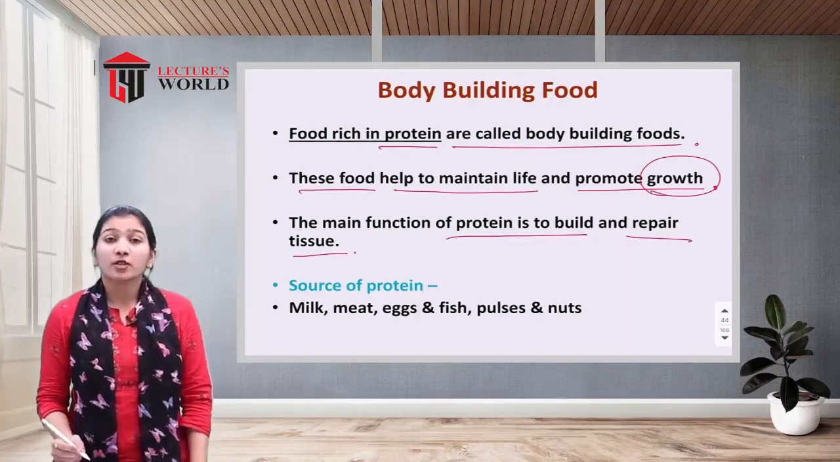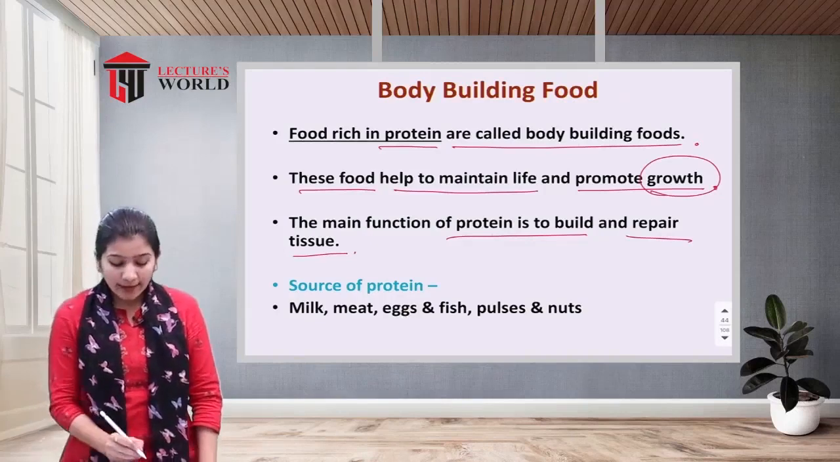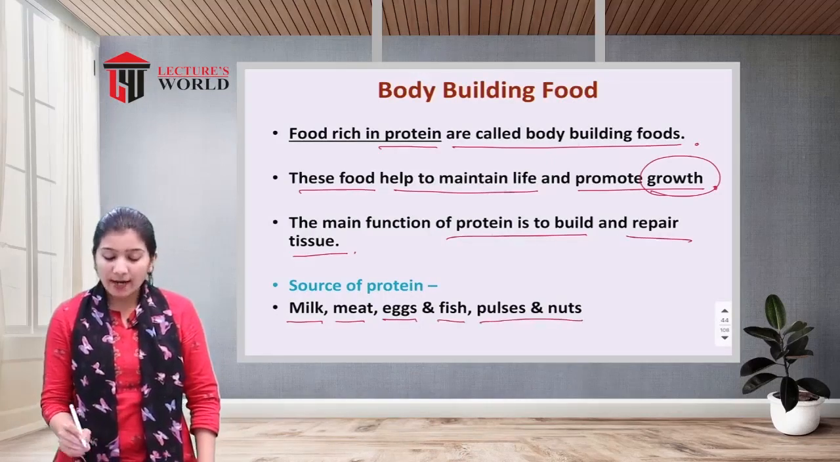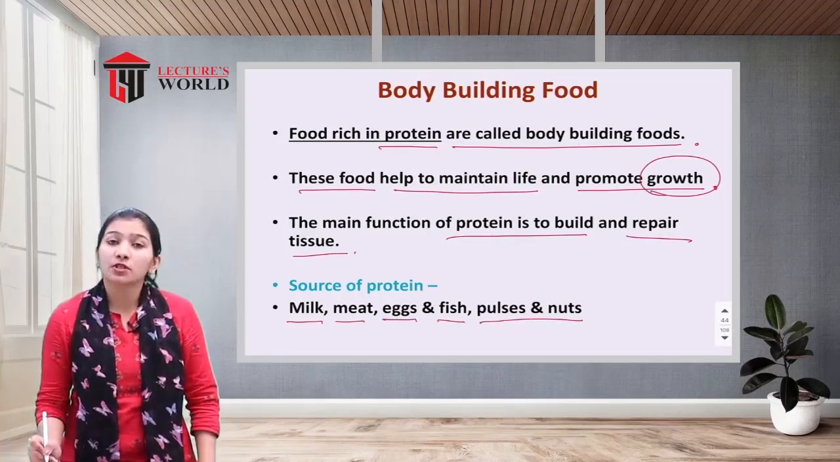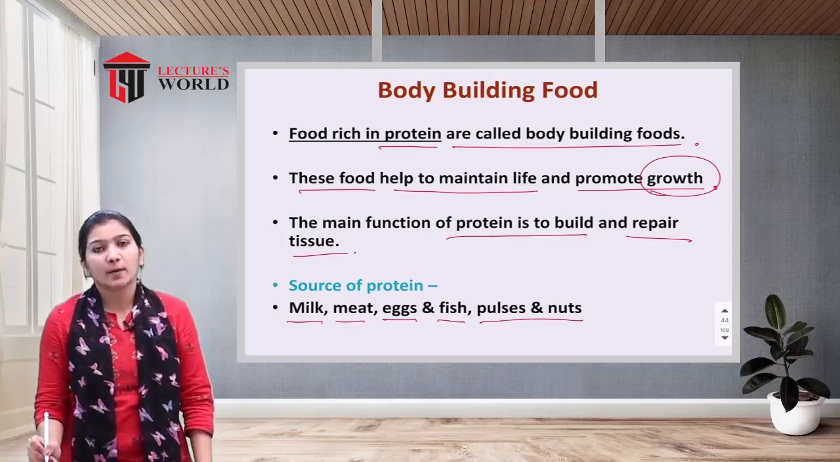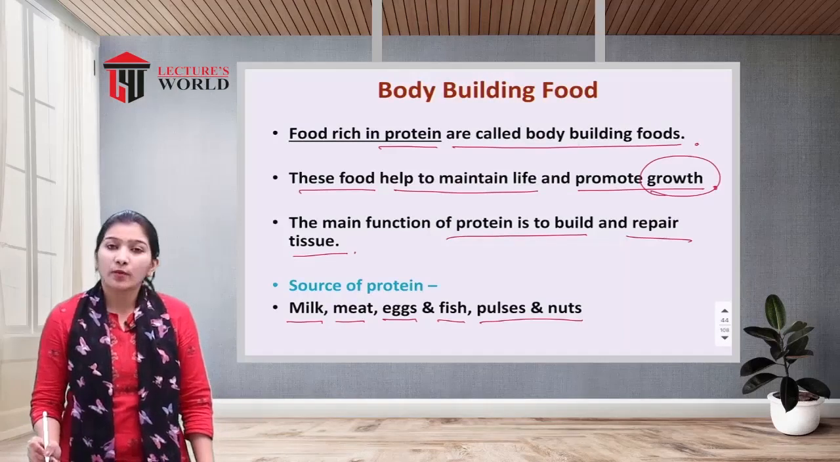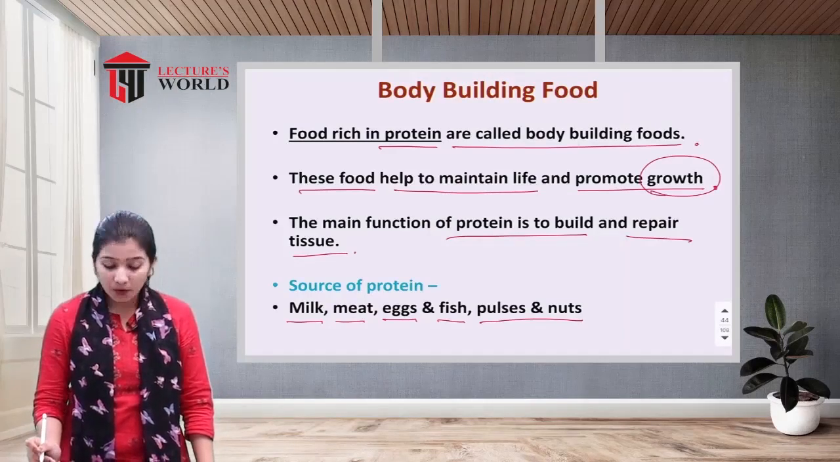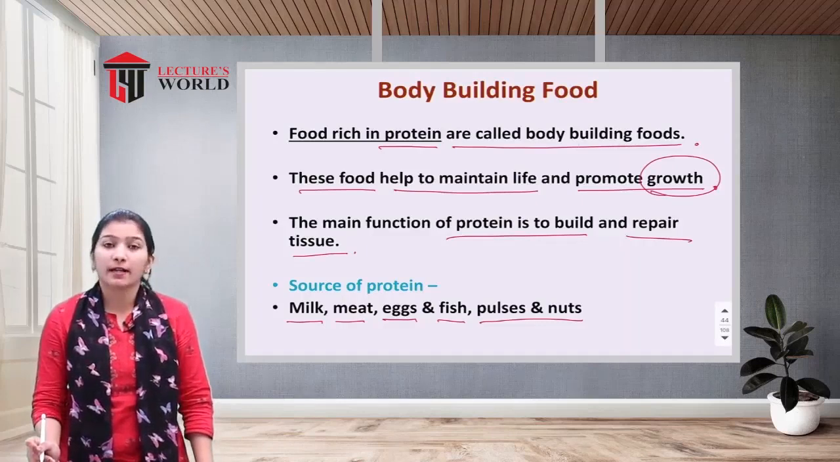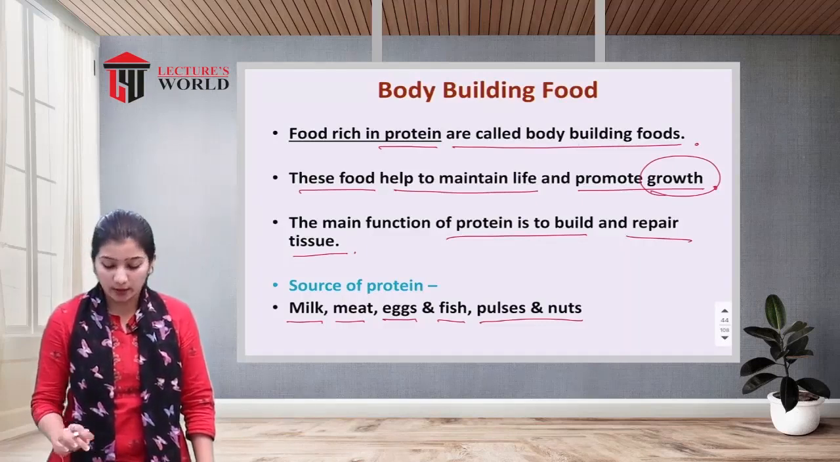Here they have mentioned the sources of protein, like milk and milk products, meat, eggs, fish, pulses and nuts. These are all sources of protein. From milk and milk products, you will get the maximum amount of protein. From non-vegetarian sources like meat, eggs and fish, you will get protein, and from pulses and nuts also you will get protein.